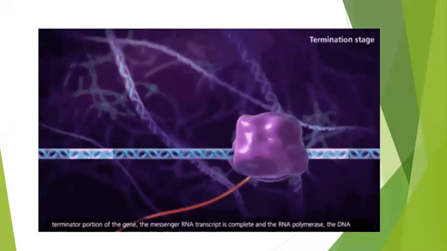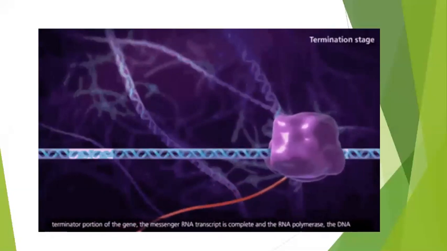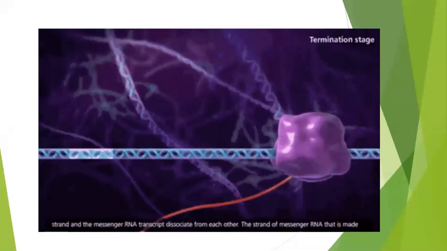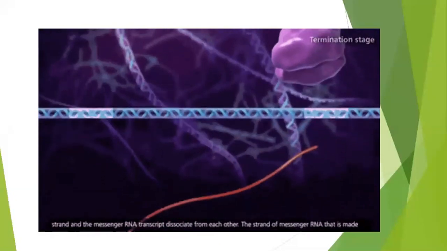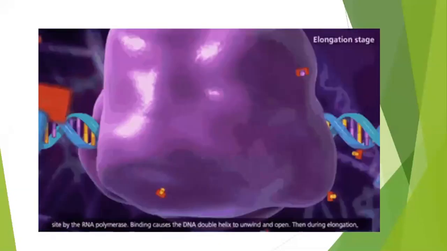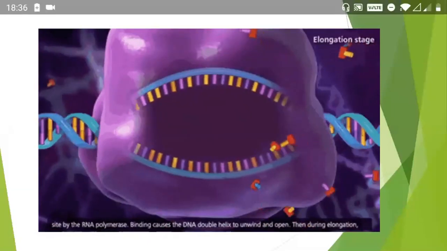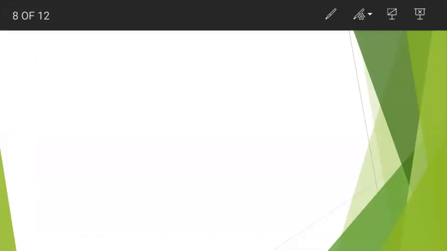Ultimately, there is a region called the terminator region, a stop region. As soon as the RNA polymerase reaches the stop region, the mRNA production will be stopped and the mRNA is produced. OK, so this is what transcription is about.